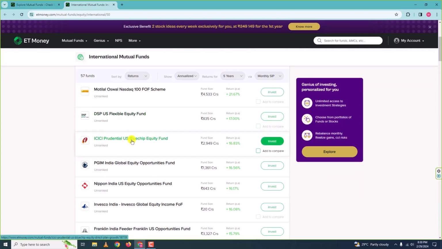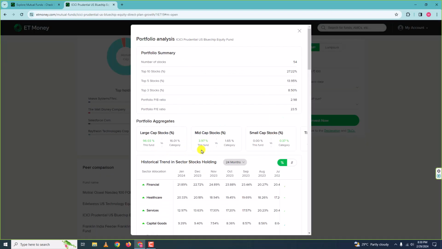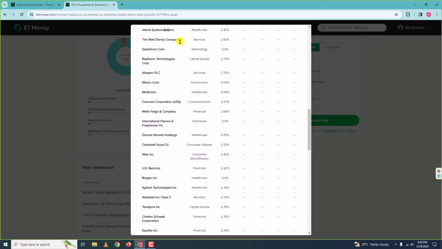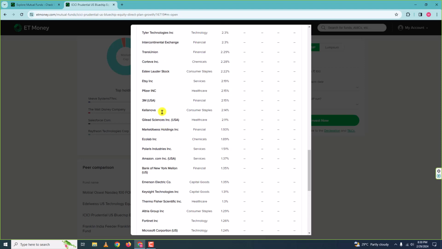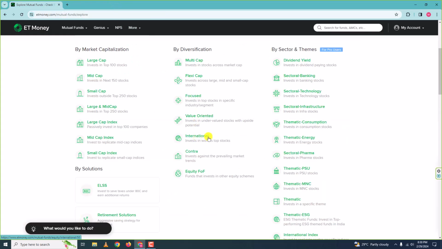Let me click on ICICI Prudential US Blue Chip Equity Fund, and let me go to detailed portfolio analysis. And here you can see all the companies: Walt Disney, Salesforce, Raytheon, Elysian. All these are US or other country companies. Yeah, so these are all from the US. Similarly, if you want to invest in the companies of another country, then you can go for this.